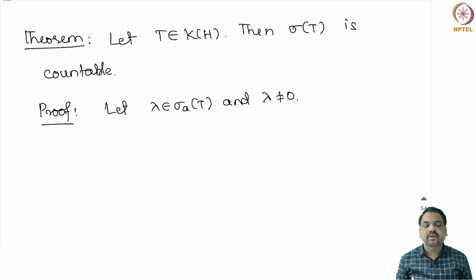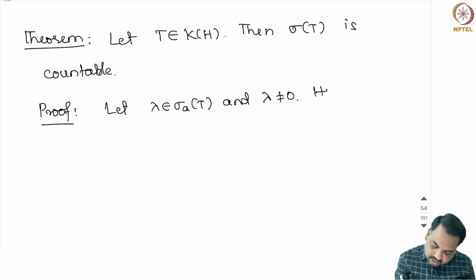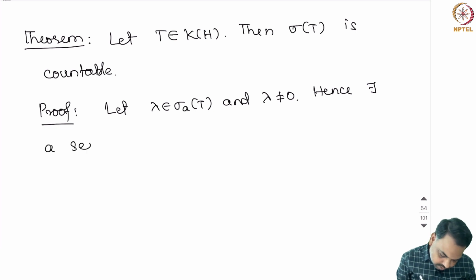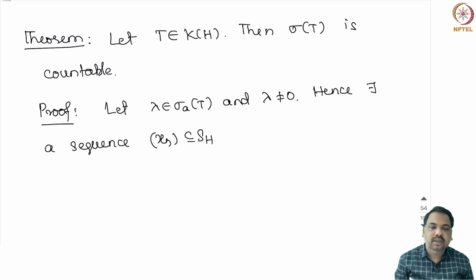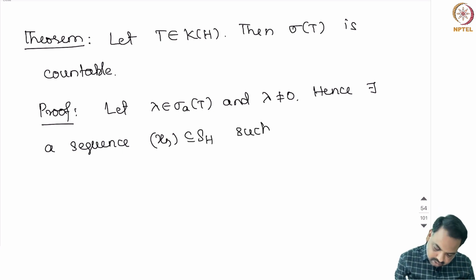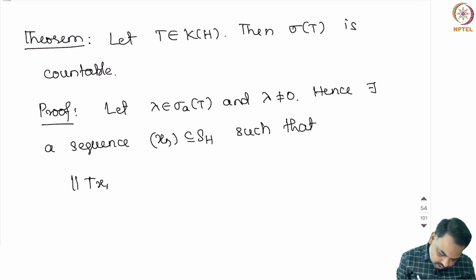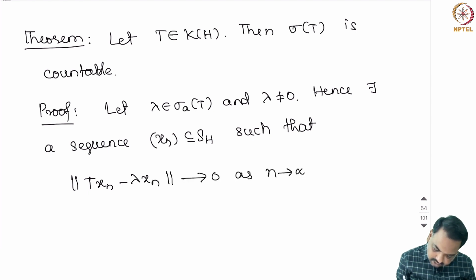Now, by the definition of approximate point spectrum, T minus lambda is not bounded below, hence there exists a sequence xn in the unit sphere of H such that norm of T xn minus lambda xn converges to 0 as n tends to infinity.